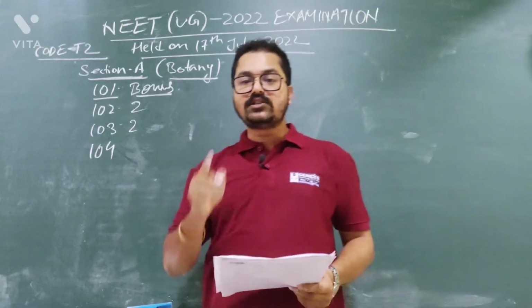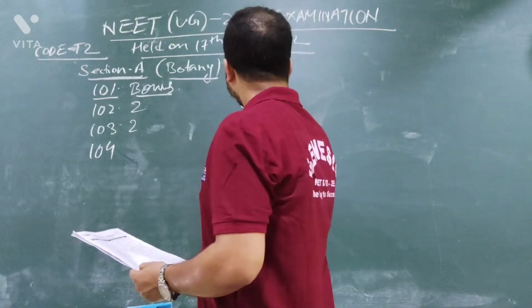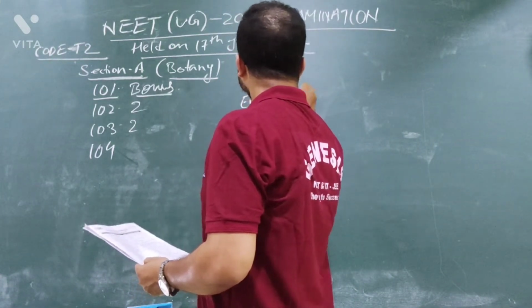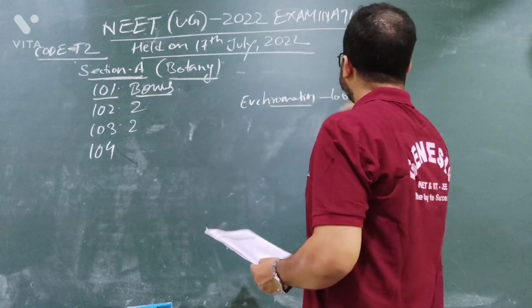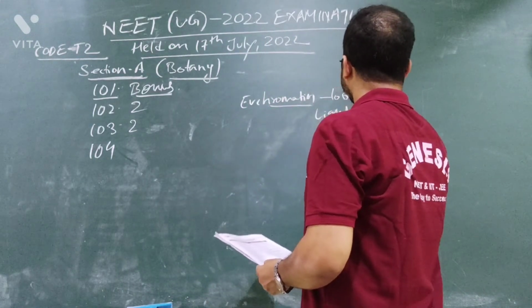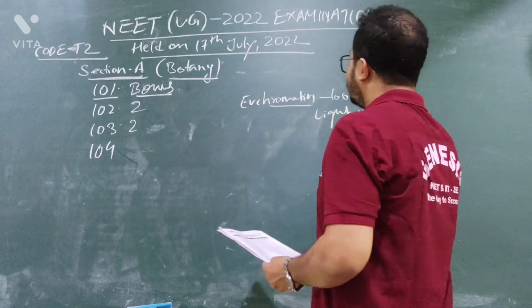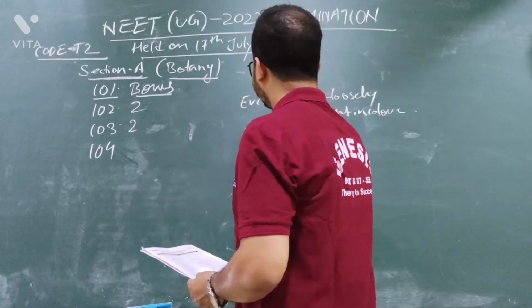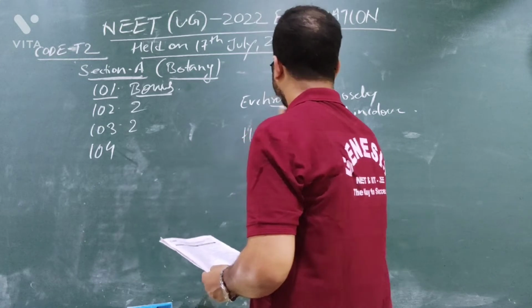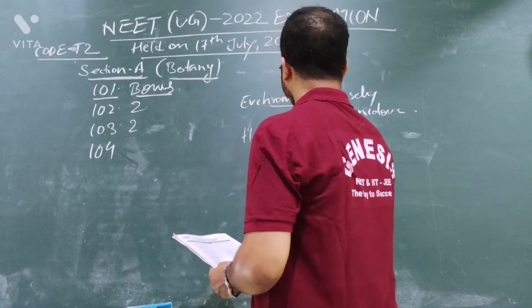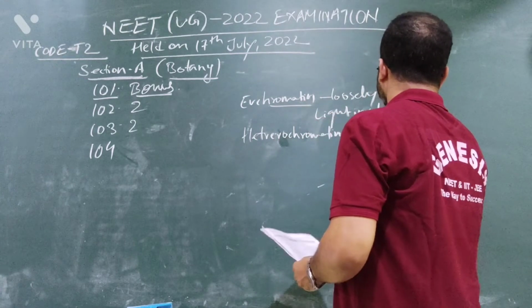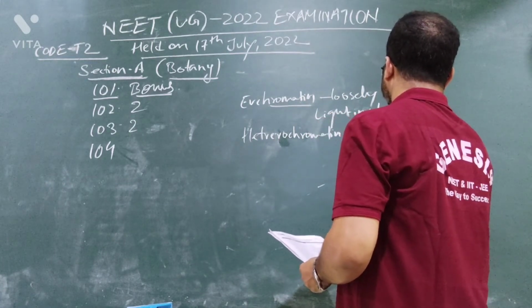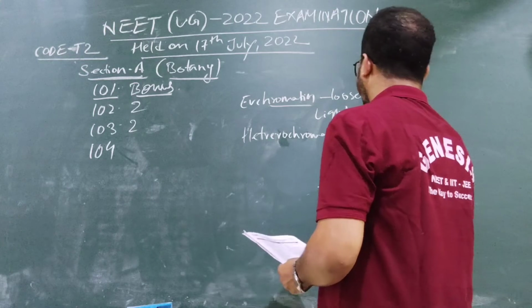As euchromatin is loosely packed, it is light in color, and heterochromatin is densely packed, and that's why it is dark in color.